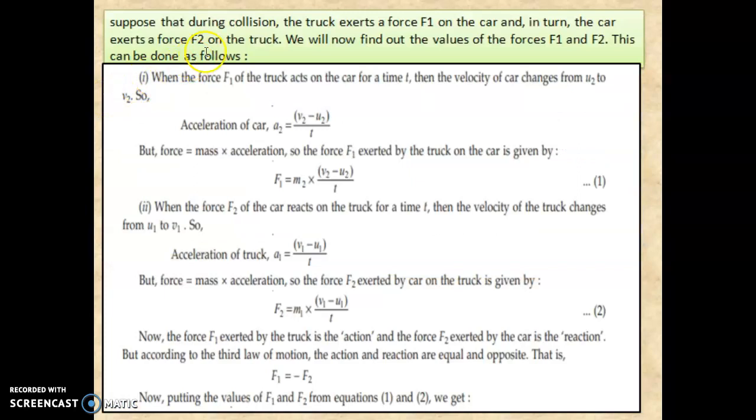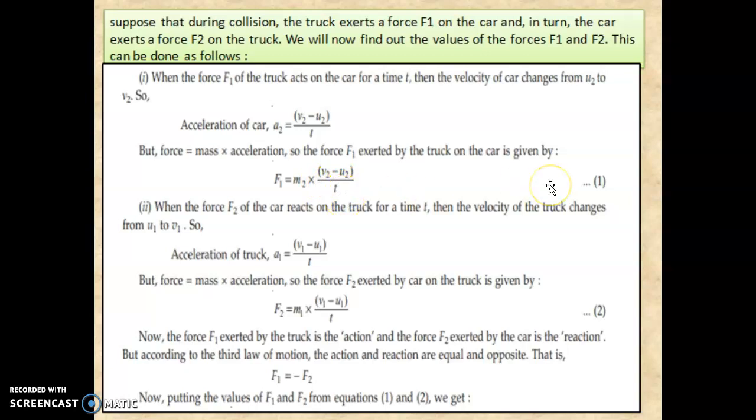Now suppose that during collision the truck exerts a force F1 on the car, and in turn the car exerts a force F2 on the truck. So we can find out the values of forces F1 and F2. When the force F1 of the truck acts on the car for the time t, the velocity changes from u2 to v2. So the acceleration of the car a2 is (v2 minus u2) upon t. Force is equal to mass into acceleration, so F1 is equal to m2 into (v2 minus u2) upon t.